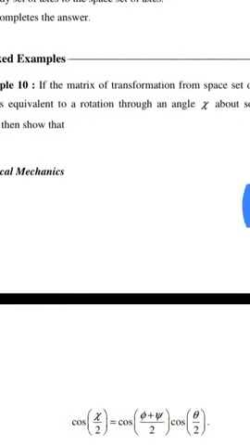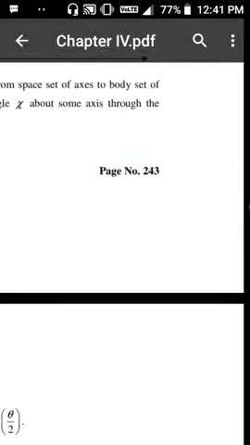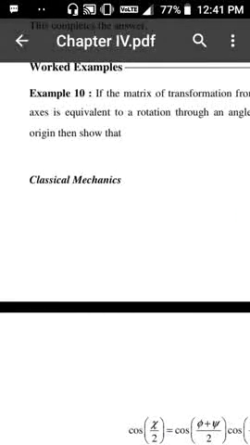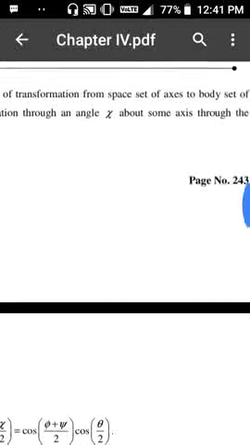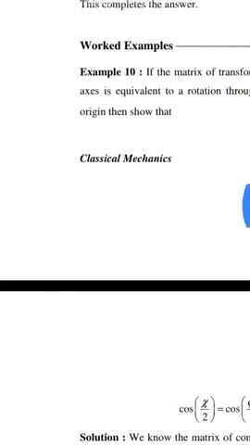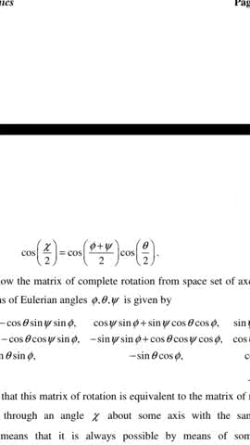Today I will discuss the examples of Eulerian angle. Now see here example: if the matrix of transformation from space set of axis to body set of axis is equivalent to a rotation through an angle chi about some axis through the origin, then show that cos of chi by 2 is equal to cos of (phi plus psi) divided by 2 times cos of theta by 2.